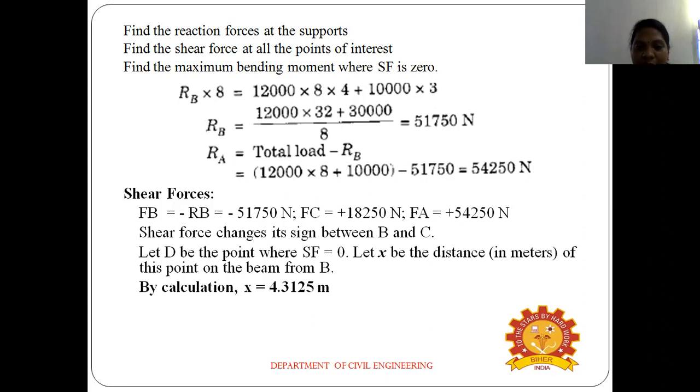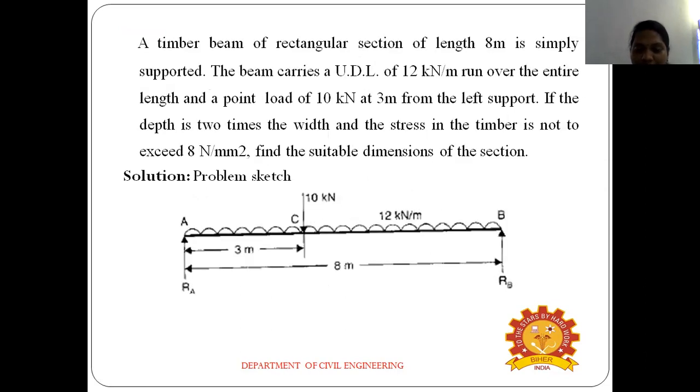Now we find the reaction at A. Here the external load is transferred by the beam to the supports, and that is called the reaction. We have already found RB, which is one side of the reaction.